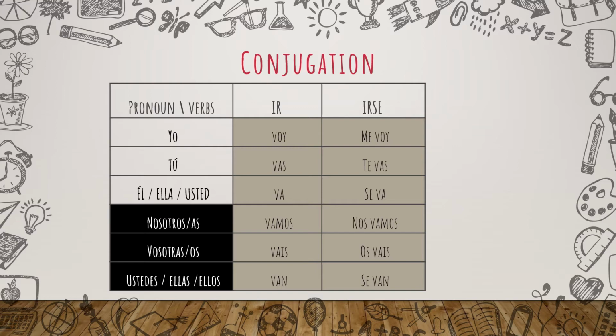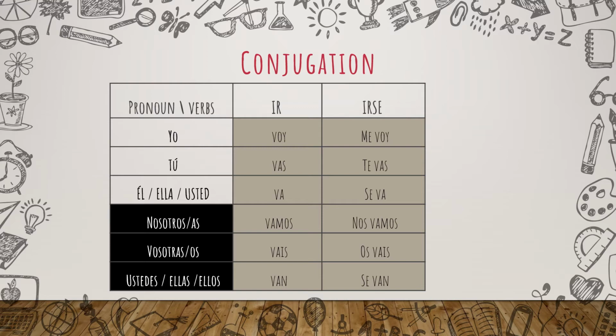Yo me voy. You will say exactly the same as the conjugation with ir. In the case of irse, you don't change the conjugation. The only thing you do is add the reflexive pronoun. And it will be the same for all the reflexive verbs.